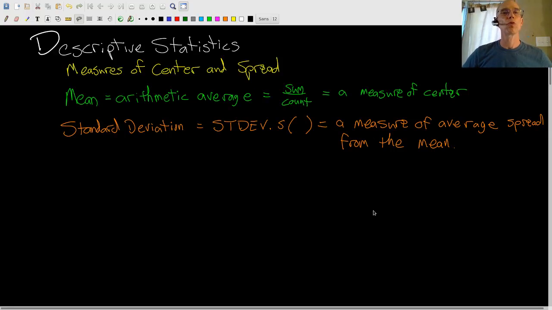All right, welcome to week 3, descriptive statistics. This week, the big topics are measures of center and spread. The big measure of center this week is the mean, which I'm sure you're all familiar with. It's also called average or arithmetic average, and it's just the sum of the values divided by the count, how many values there are. So that'd be like the sum of the values over the sum of the frequencies.